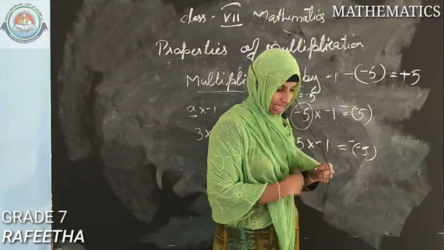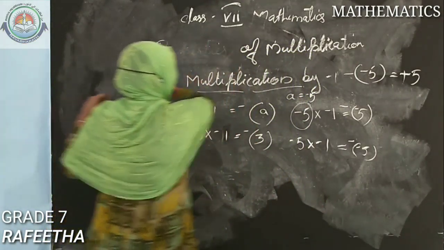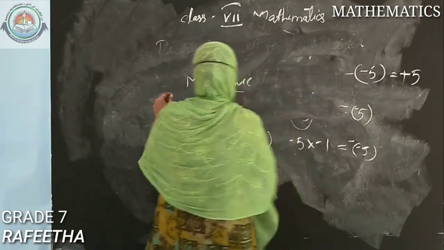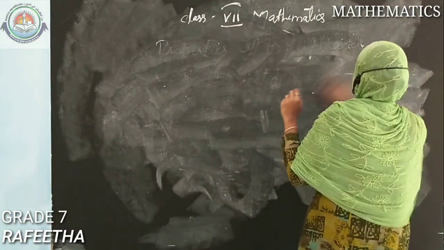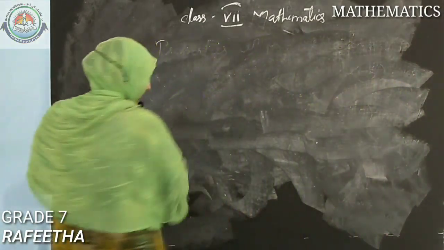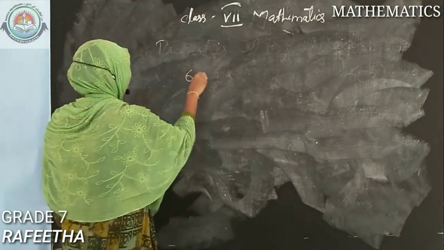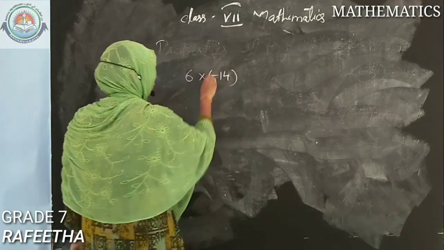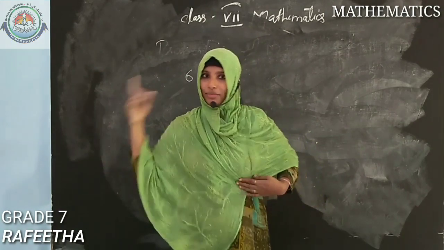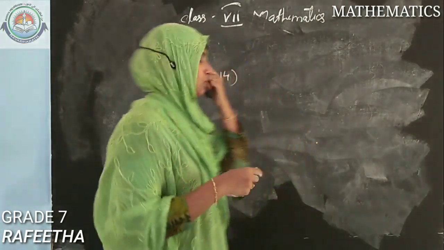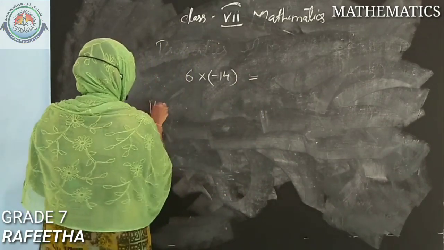In your textbooks, exercise 1.1, find the product of the two integers given in your textbook. First, 6 into -14. Find the product. Here, 6 is an integer, is it? Yeah. Then -14 is also an integer. So 6 into -14, what is 6 into 14? If you don't know, you can work it out.